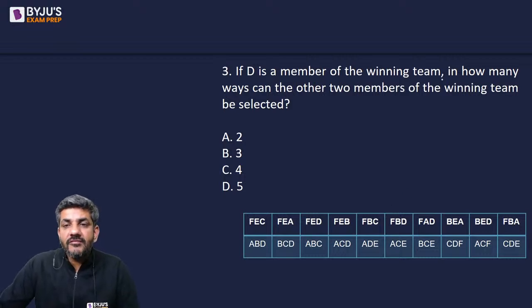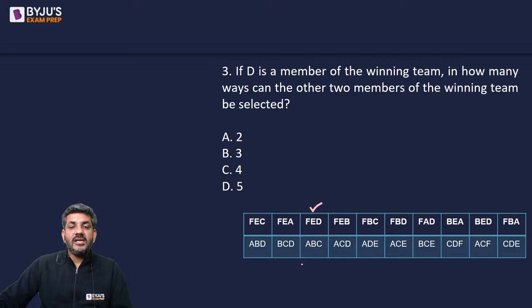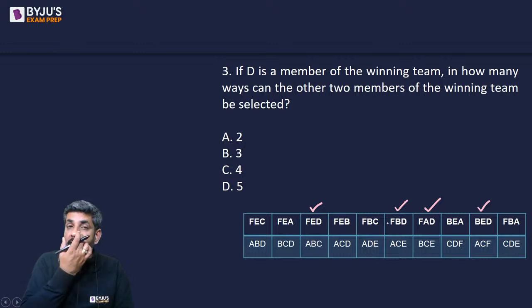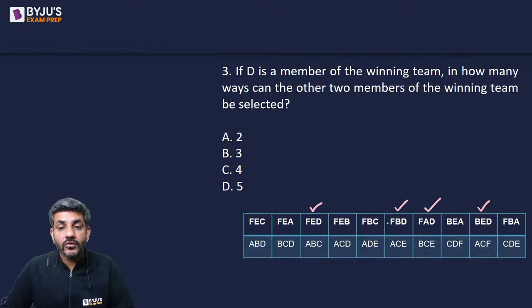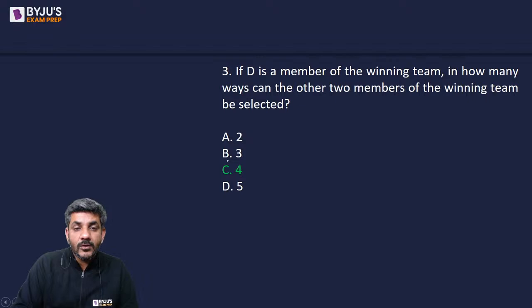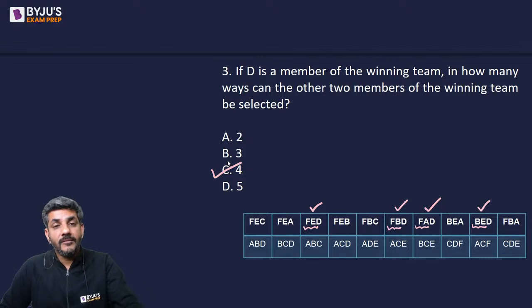If D is a member of the winning team, in how many ways can the other two members of the winning team be selected? D must be a member. So in this case, I have D as a member. In this case as well, we have D as a member. Here too, and here as well. So there are a total of 4 cases in which D is a member of the winning team. So the other two members, of course, can be chosen in 4 ways. They can be F and E according to the first case, F and B according to the second case, F and A in the third, and B and E in the fourth case. So a total of 4 ways are there in which the other two members of the team can be selected. My answer for this question is 4.